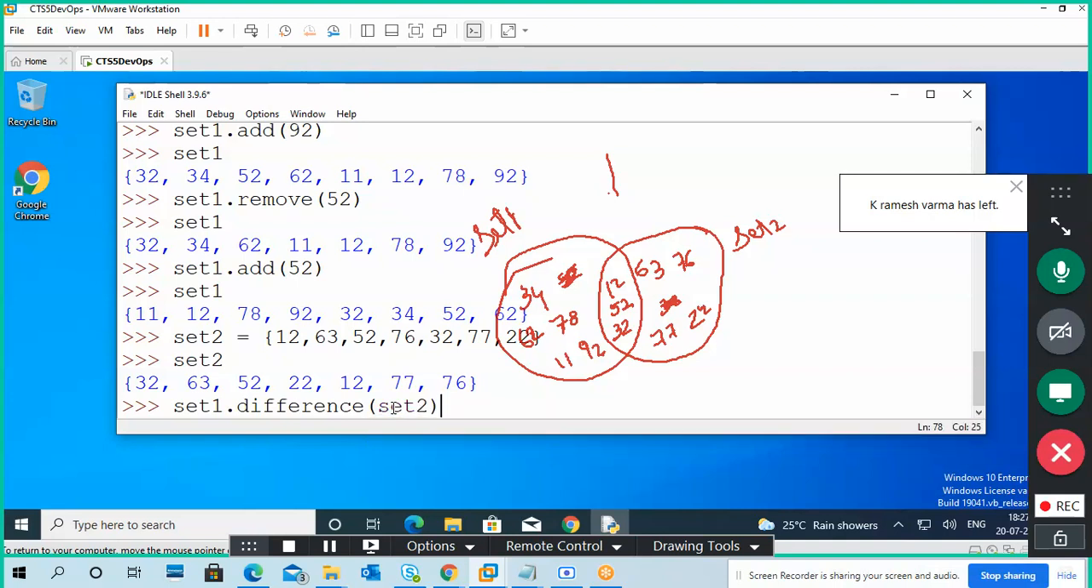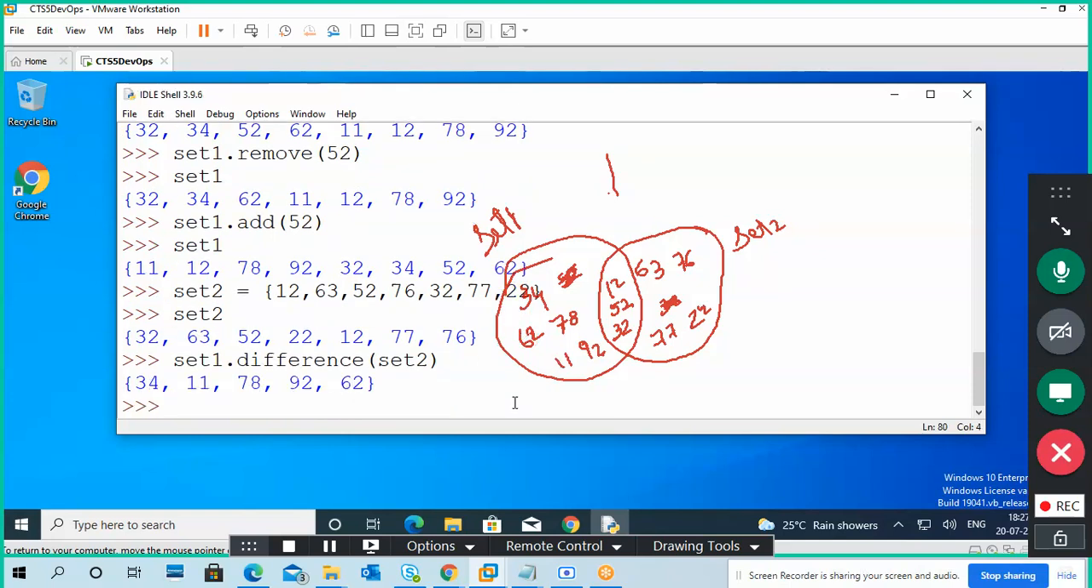Okay, what is the difference between set1 and set2? It is set1 only: 34, 11, 92, 62, 78. This part of the data only is the difference of set1 to set2.